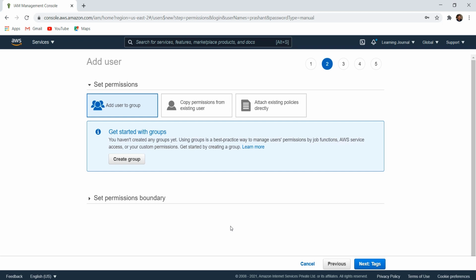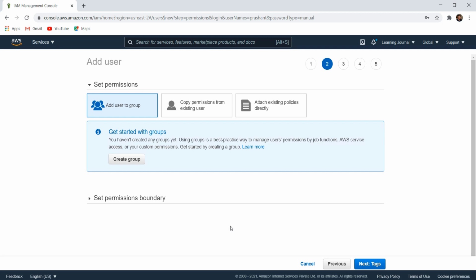Now, it's time to assign some permissions to the user. However, AWS doesn't allow you to give permissions directly to a user. The permissions are always defined in a policy document, and then a policy is assigned to a user. AWS offers you a bunch of predefined policies. You can assign one or more existing policies to a user. However, we do not assign policies directly to a user. You have an option, but that's not a recommended best practice. The best practice is to assign the user to a group and attach policies to the group.